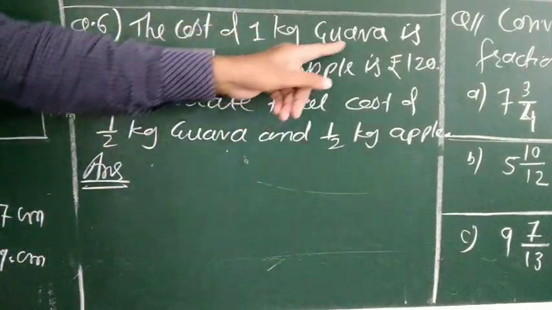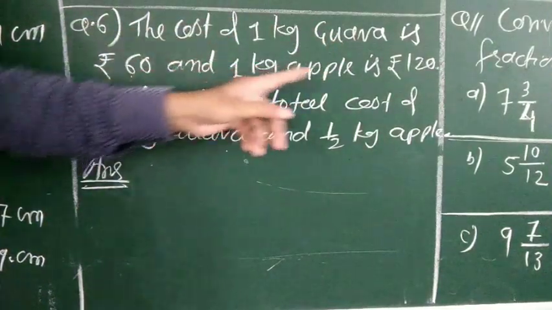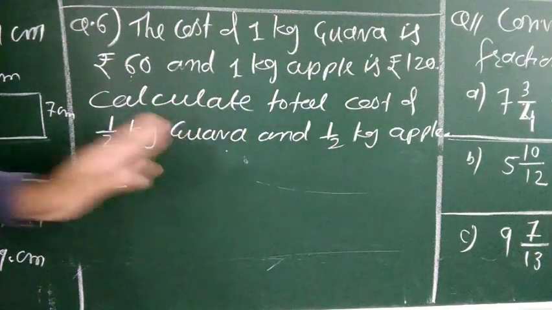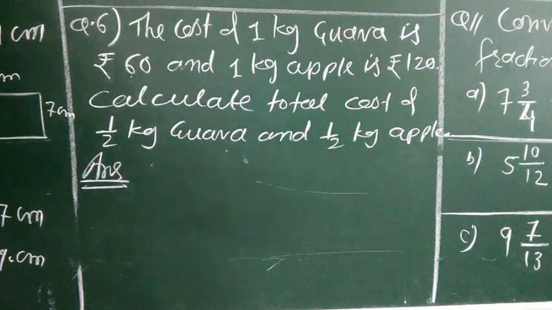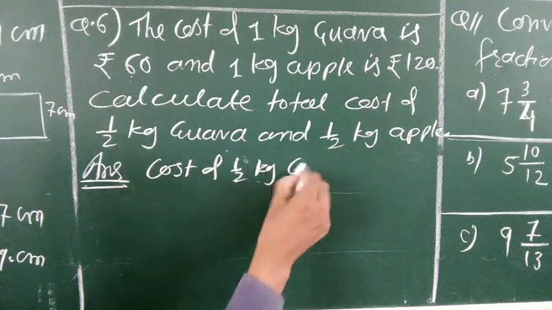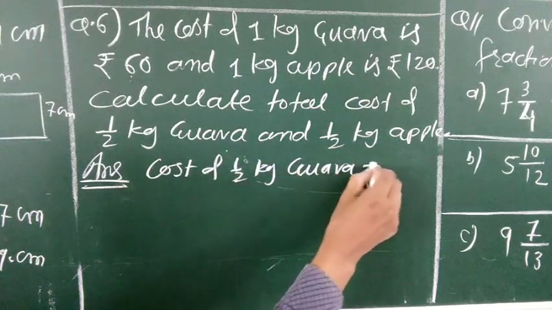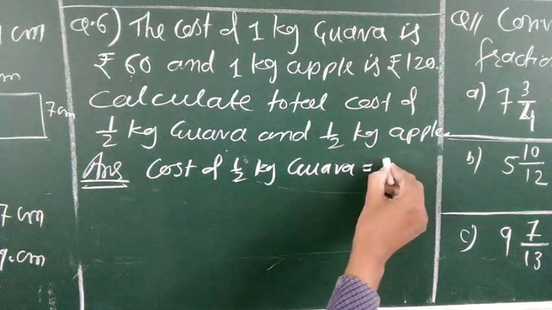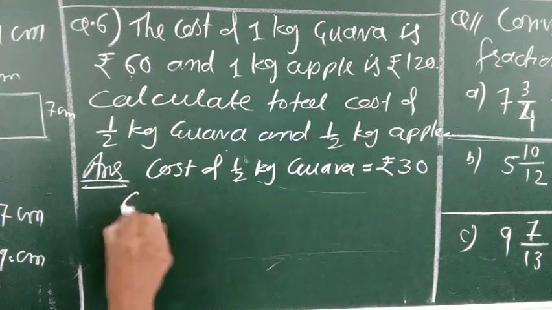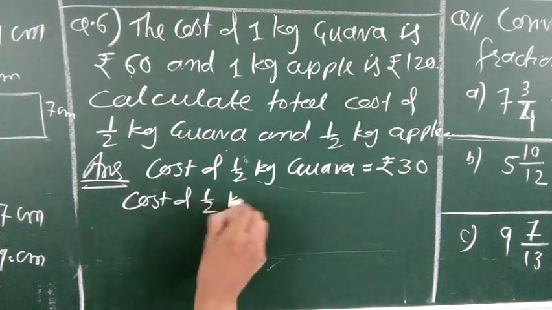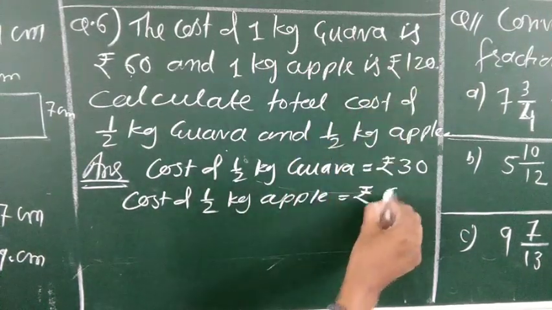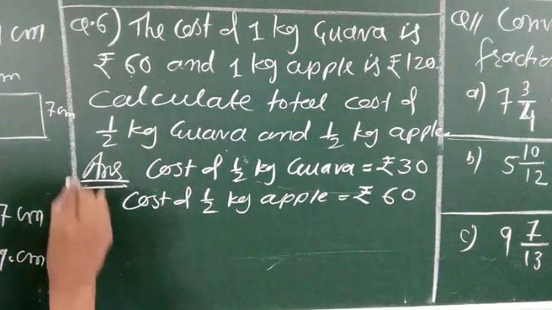The cost of 1 kg guava is rupees 60 and 1 kg apple is rupees 120. Calculate total cost of half kg guava and half kg apple. So what will happen here, beta? Cost of half kg guava: 1 kg is rupees 60, then half kg equal to rupees 30. Then cost of half kg apple: it is 120, so it is 60.